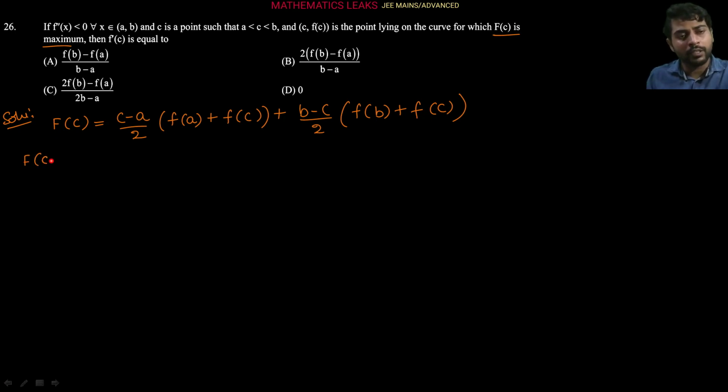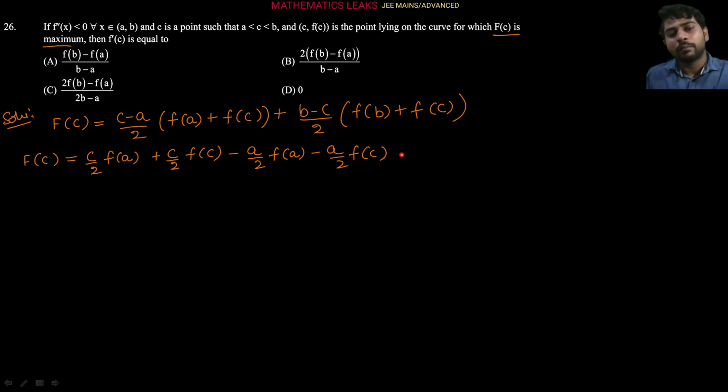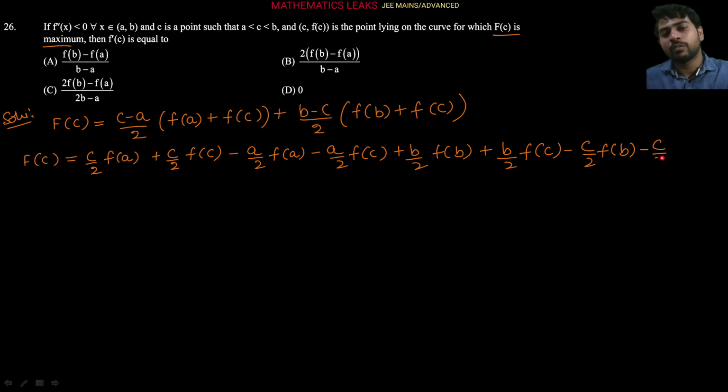So let's open it first of all. Now it is coming as c/2 f(a) plus c/2 f(c) minus a/2 f(a) minus a/2 f(c) plus b/2 f(b) plus b/2 f(c) minus c/2 f(b) minus c/2 f(c), right? So from there you can see c/2 f(c) is negative and this is positive, both are getting cancelled here, right? So now in a simplified manner we can write by clubbing all the f(a), f(b), f(c) terms together.